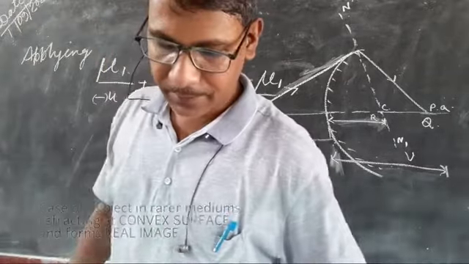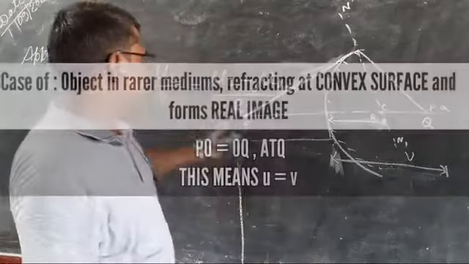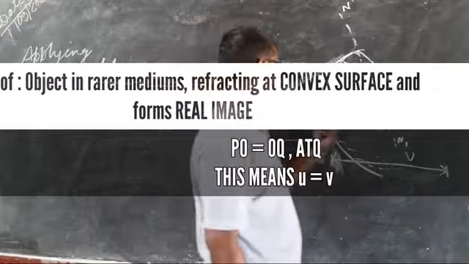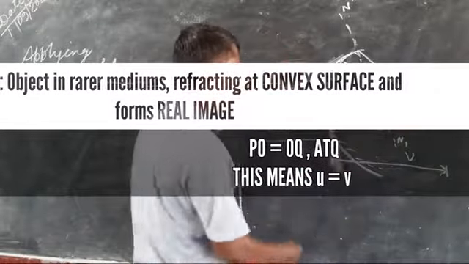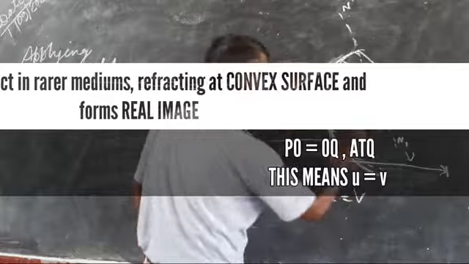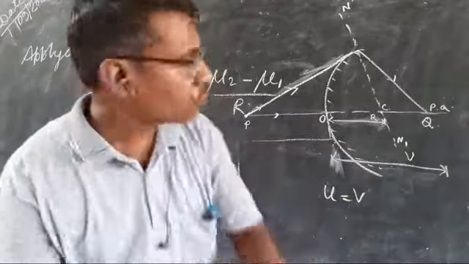What will be the result? U is not given, and this PO is equal to OQ. What does it mean? It means that U is equal to V. Here in the question it is also given, PO is equal to OQ.